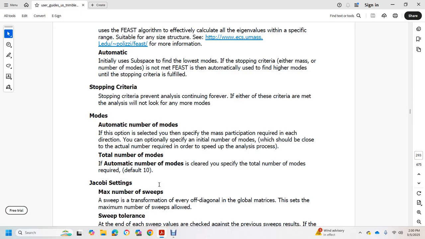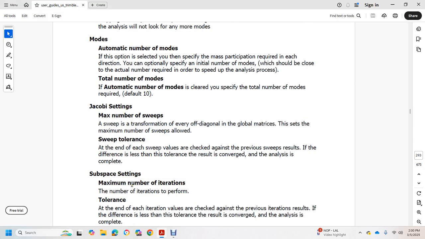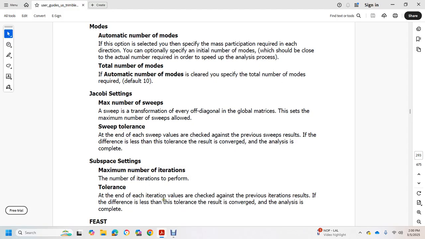The Jacobi settings: maximum number of sweeps, in which the transformation zeroes every off-diagonal term of the matrix, and the maximum number of sweeps allowed. Sweep tolerance: at the end of each sweep the value is checked against the previous sweep results. If the difference is less than the tolerance, the result has converged and the analysis is complete. Subspace settings: maximum number of iterations to perform. Tolerance: at the end of each iteration the value is checked against the previous iteration results. If the difference is less than the tolerance, the result has converged and the analysis is complete.